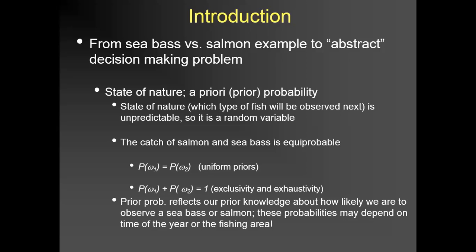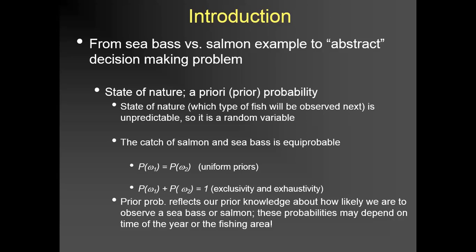Capital P(W1) is the a priori probability for the fish being salmon, and capital P(W2) is the a priori probability for the next fish being a sea bass. If these two probabilities are equal, we can say these are uniform priors.